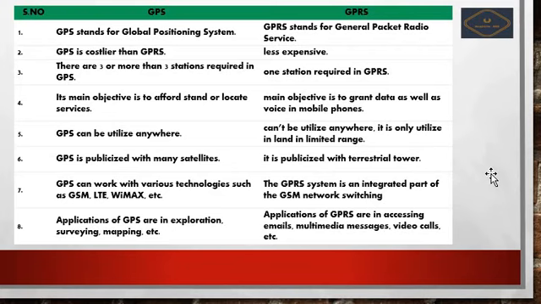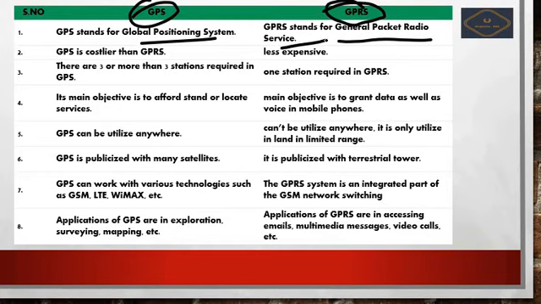Here you can see the difference between GPS and GPRS, which is most important, and it is important for UPSC prelims too. So we see the differences from now. GPS stands for Global Positioning System, and GPRS stands for General Packet Radio Service. Next, GPS is costlier than GPRS, which is less expensive.